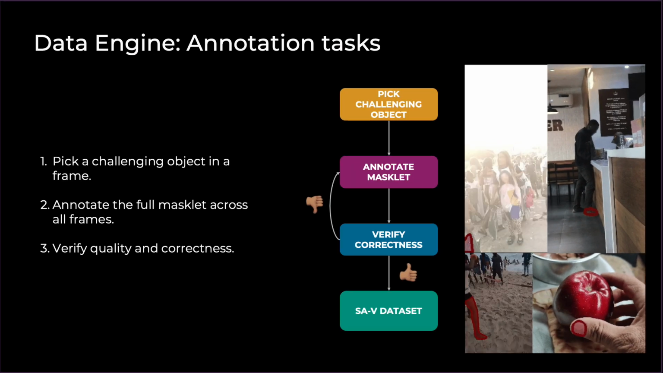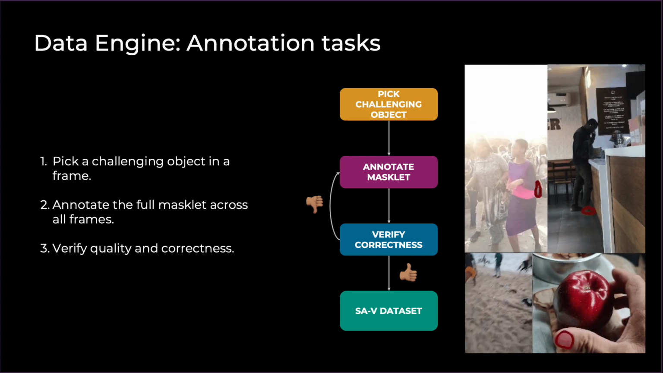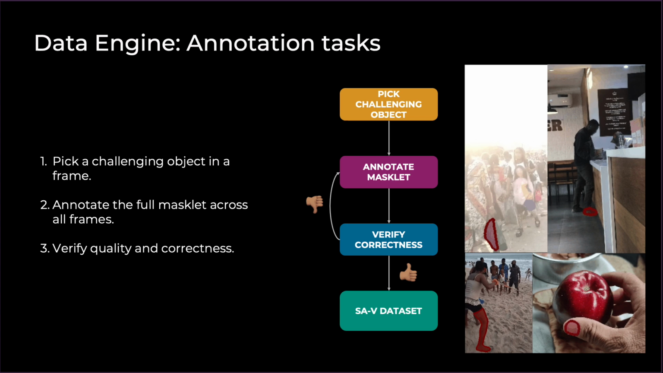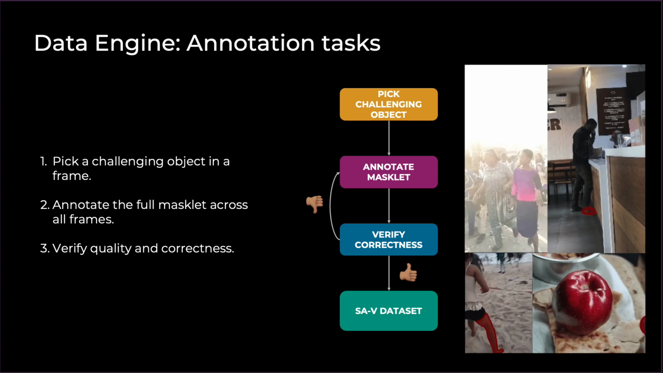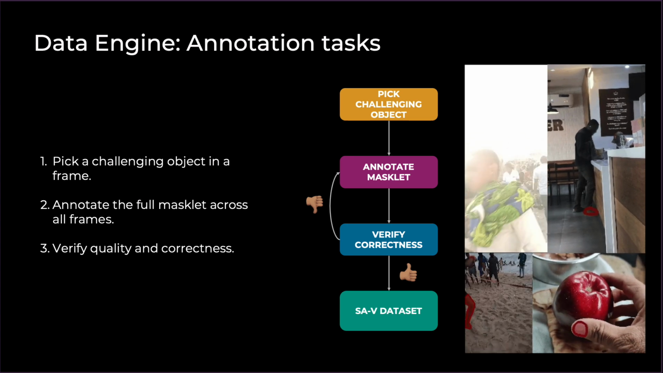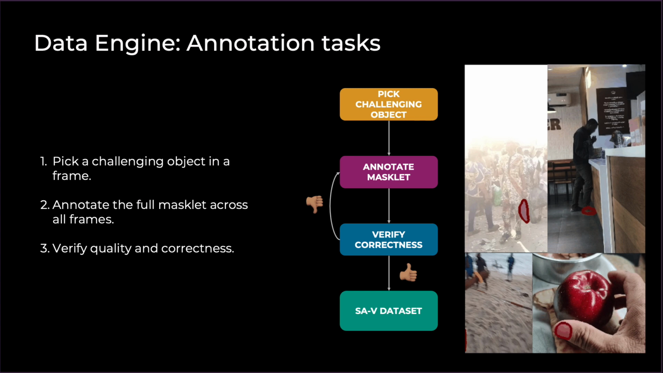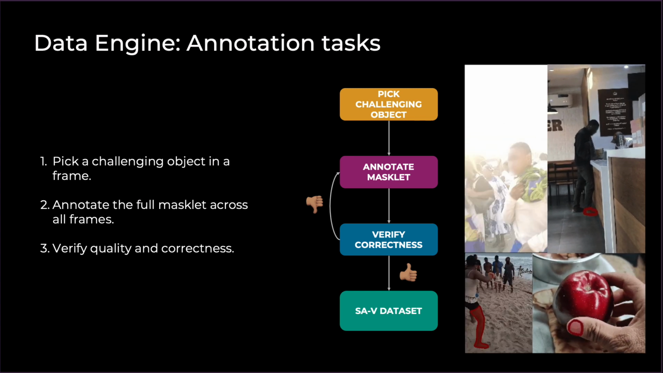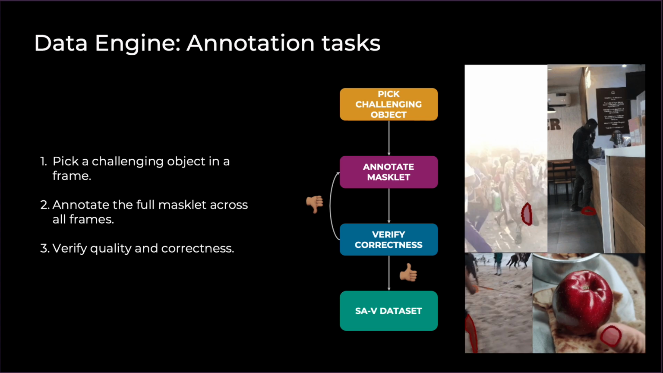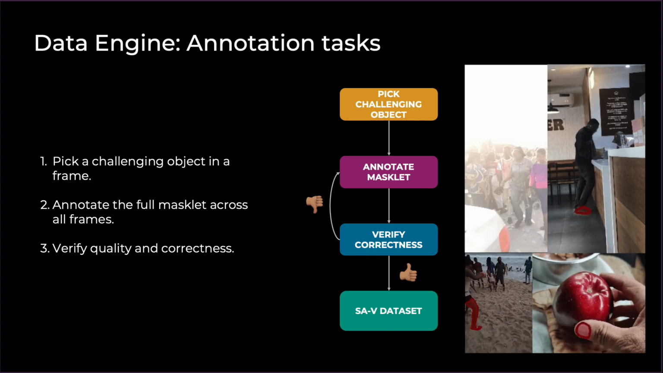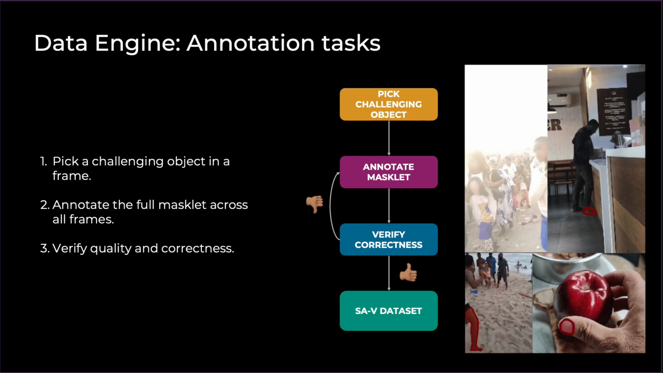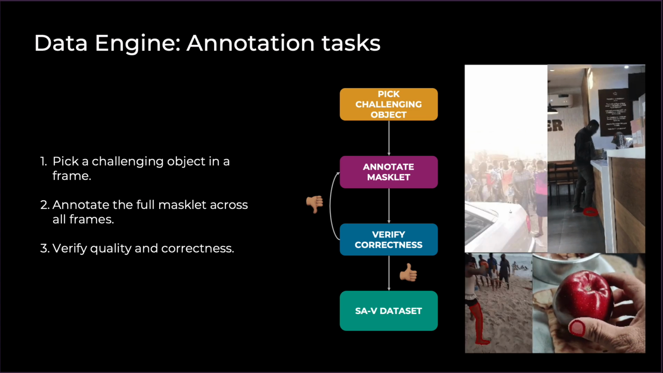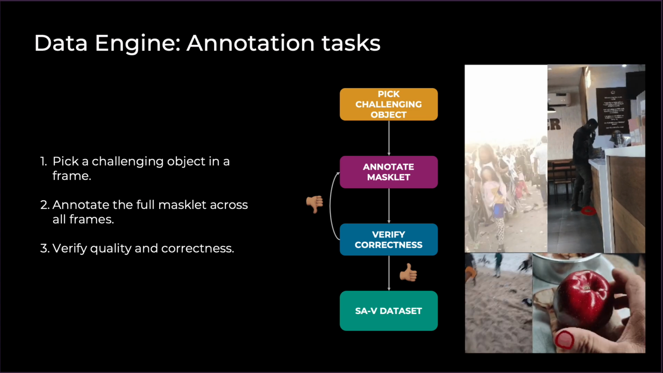At a high level, the annotation tasks that we converged on looked something like this. A challenging object is selected for annotation. An object could be challenging for many reasons. There could be fast movement, maybe there's occlusion, maybe it's a part instead of a whole object, and so on. The object is then annotated using our model and interactively refined. The resulting masklet is then verified for correctness and quality. If it fails, then it's re-annotated until it's correct.